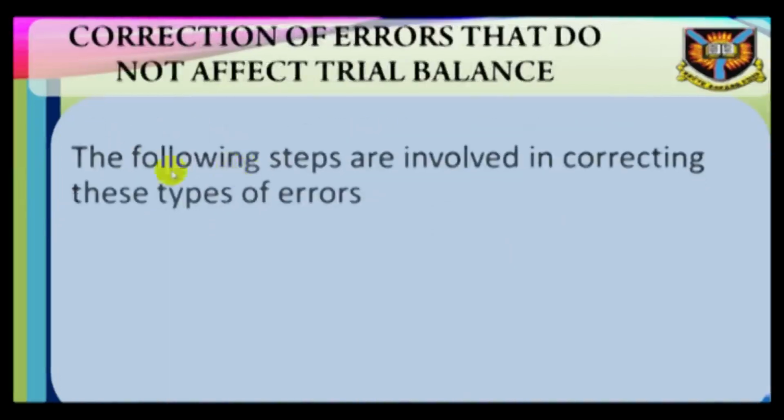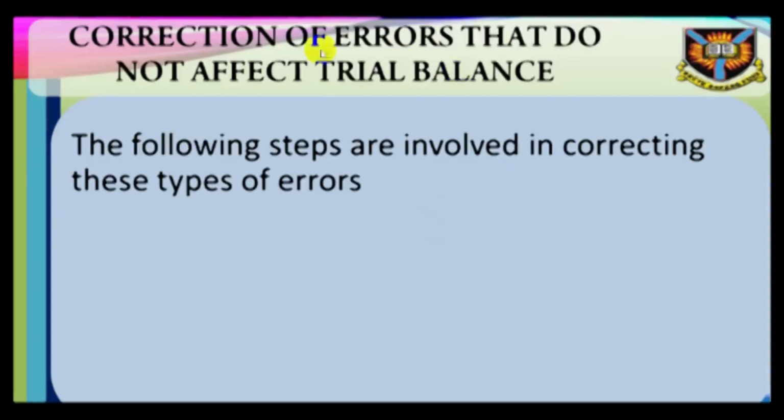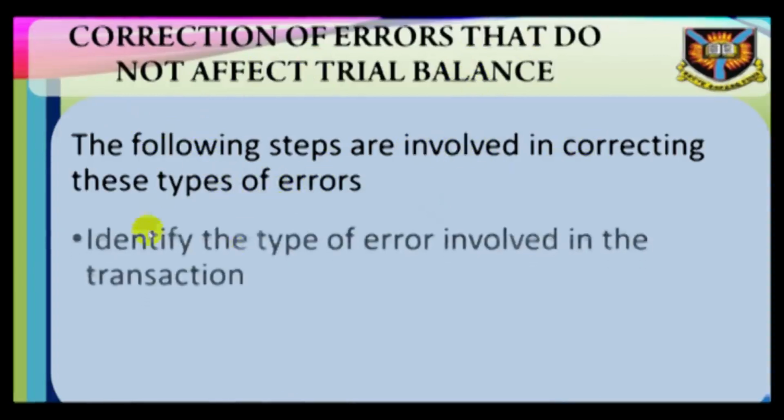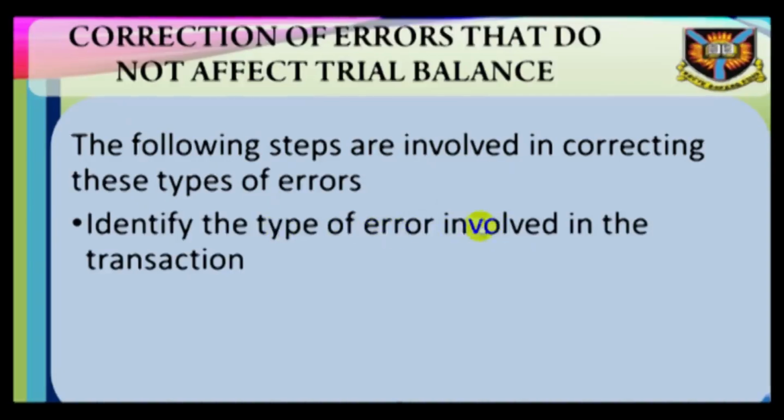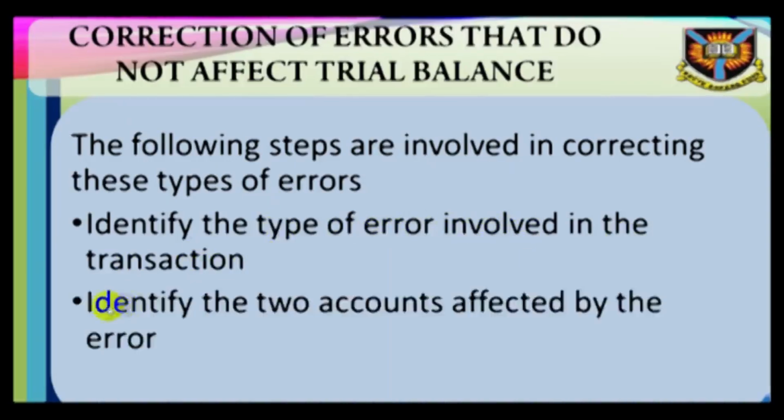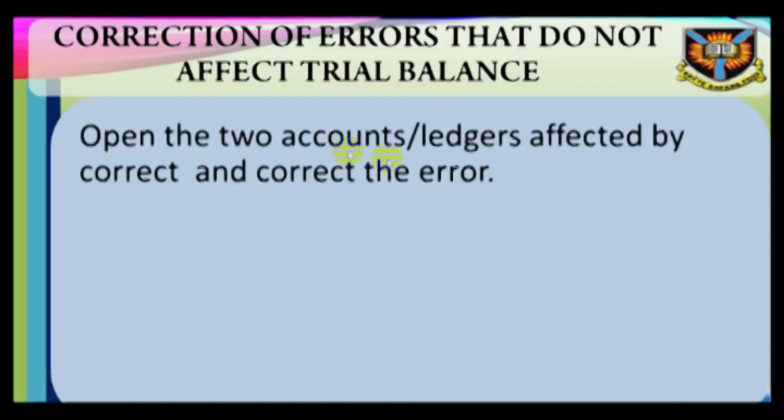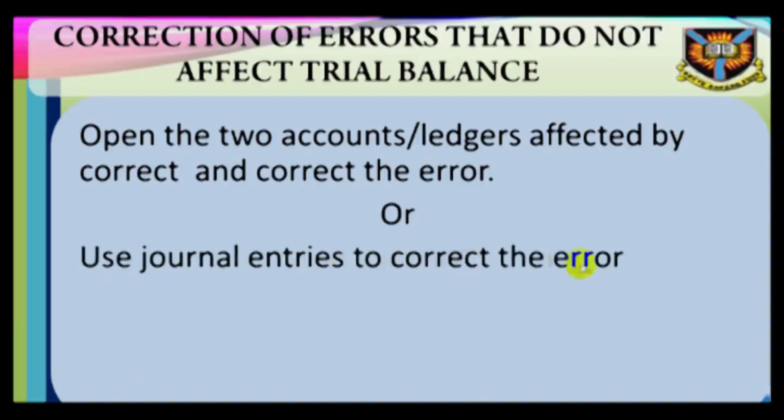Correction of errors that do not affect trial balance. The following steps are involved in correcting these types of errors. 1. Identify the type of error involved in the transaction. 2. Identify the two accounts affected by the error. 3. Open the two accounts or ledgers affected by the error. 4. Use journal entries to correct the error.